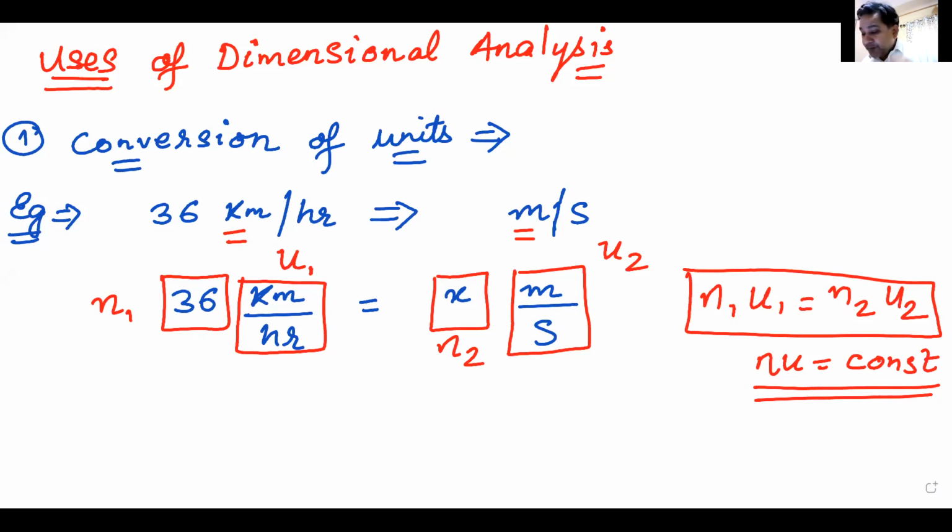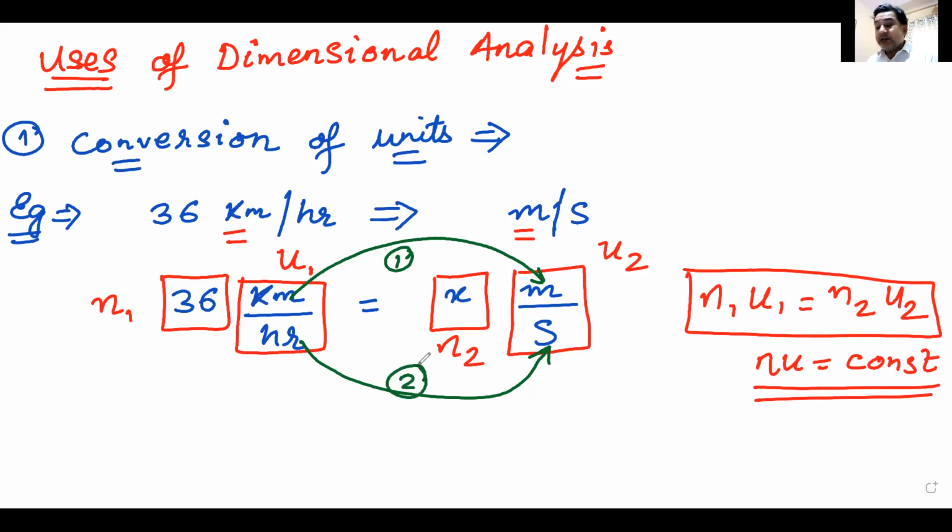Okay, so the first way would be, I'll convert this kilometer into meter. Very simple. I'll convert this kilometer into meter, and in the denominator, I'll convert this hour into seconds. Let me tell you once more. The first green line means I'm converting kilometer into meter. The second green line means I'm converting hour into seconds. And you see the magic after this.